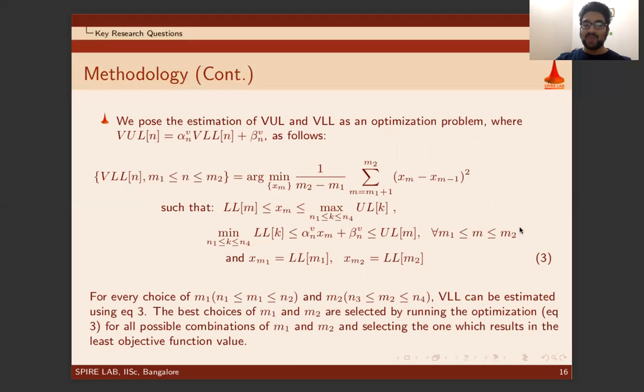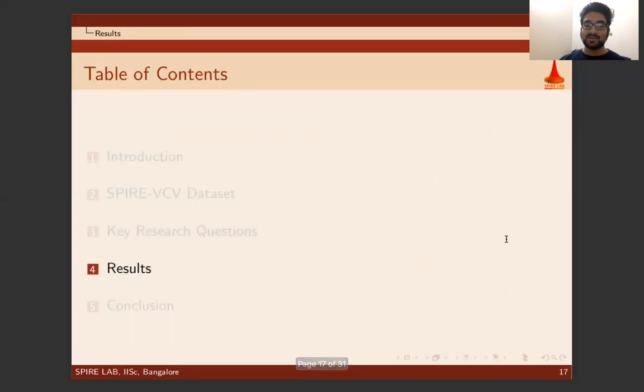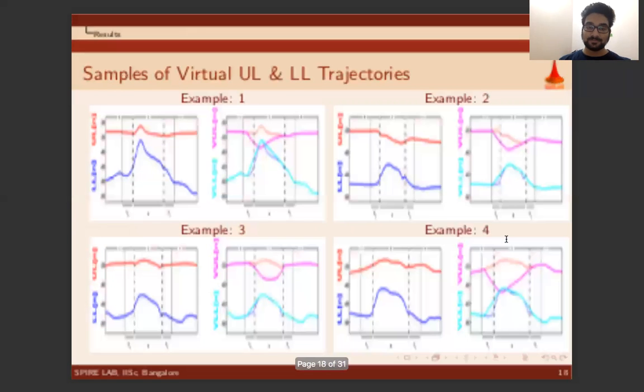For every choice of M1 and M2, the optimal M1 and M2 was selected by running the optimization equation, that is equation 3, for all possible combinations of M1 and M2, and selecting the one which results in the least objective function value. Now I will discuss the results and the remaining objectives.